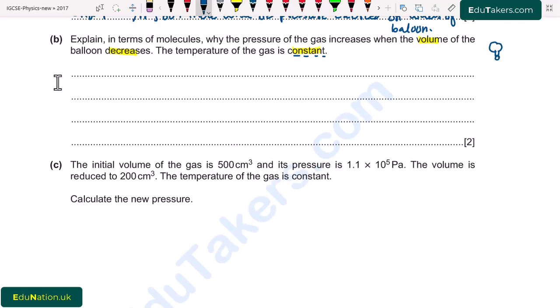So when the volume decreases, the particles collide more frequently with the walls of the balloon and reduce the area. There will be frequent collisions, which causes the reduction in area.